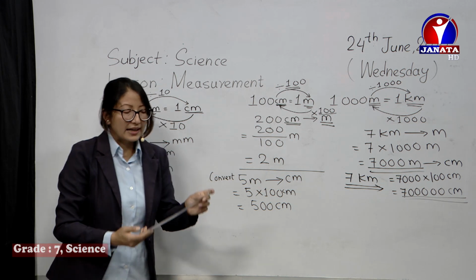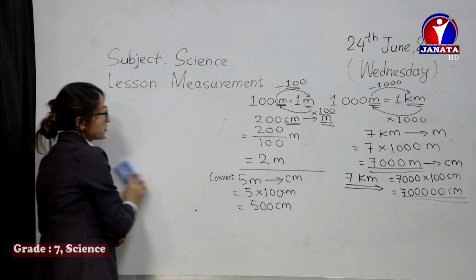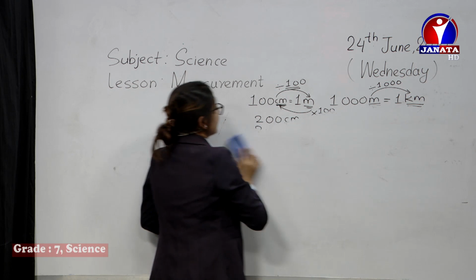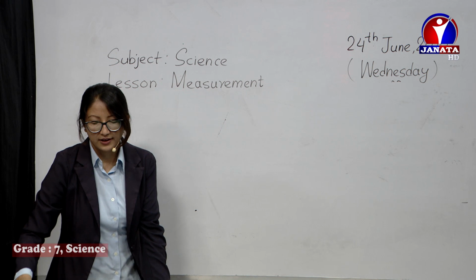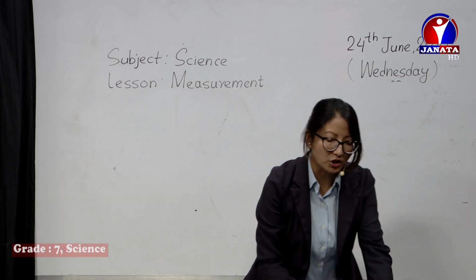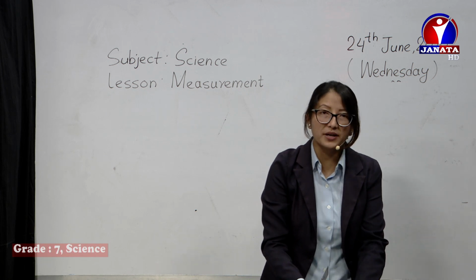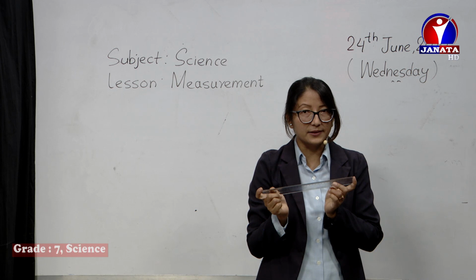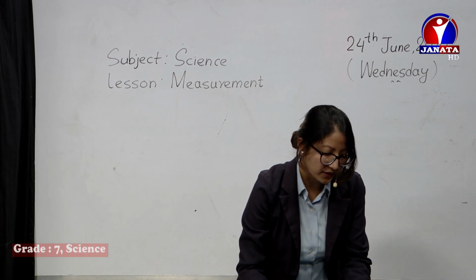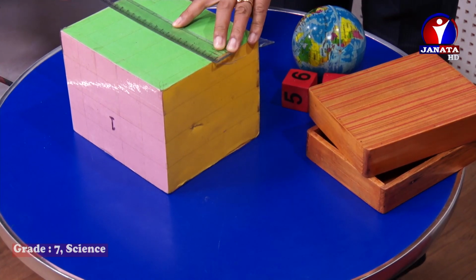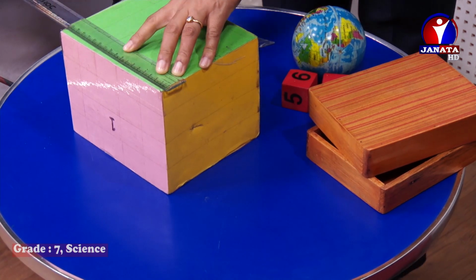You can check while measuring. Let's measure the length of some objects. Suppose I want to measure the length of this box. I have a small box over here. If I want to measure its length, we take a scale and keep the 0 point here. While measuring the length of this box, I will keep the 0 of the scale here. You can check.